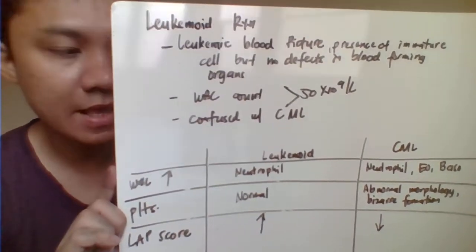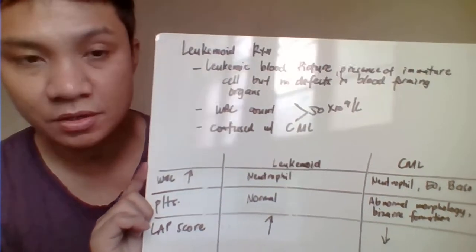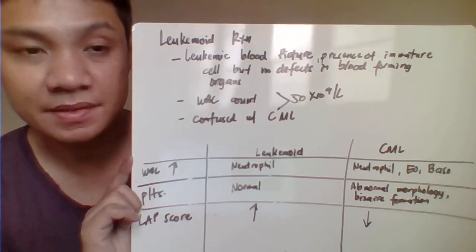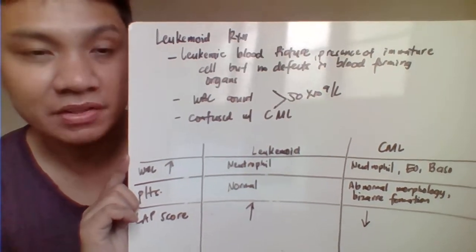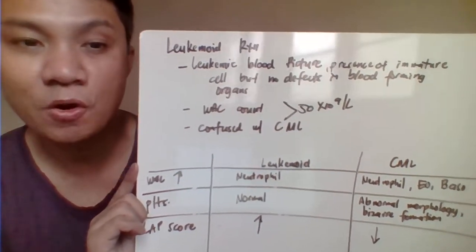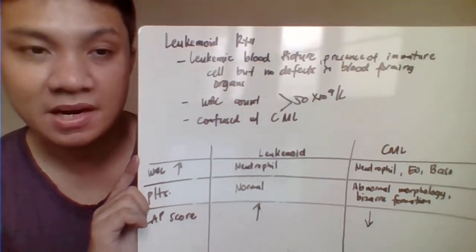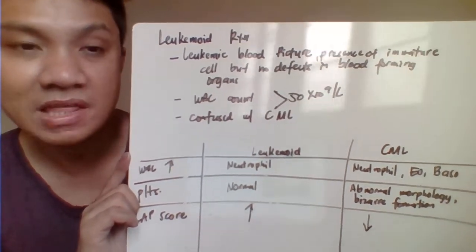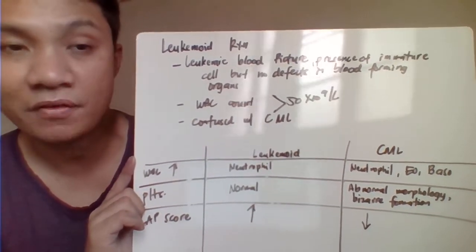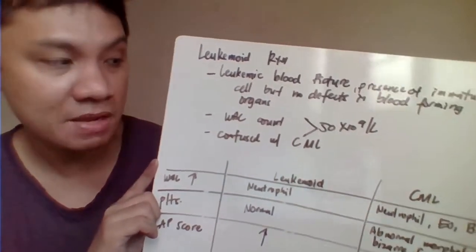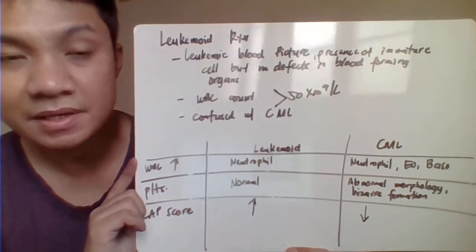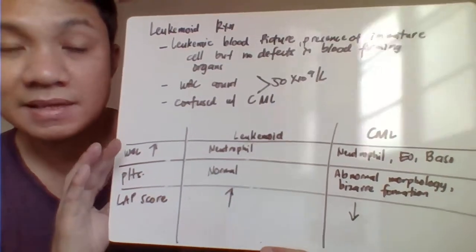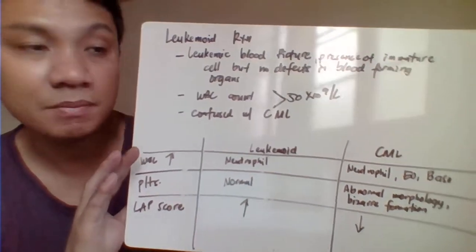Okay, the next one, we have here the leukemoid reaction. So leukemoid reaction would have here a blood picture that may resemble your leukemia. It might also have the presence of your immature cells. But then again, if you try to check your blood-forming organs, there's no defects on that. So it would resemble your leukemia because it would have as high as more than 50,000 WBC count. So you might suspect leukemia, but actually it's not a leukemia. Leukemoid reaction may be secondary to some infections like mga bacterial infections that might result in like sepsis. It might eventually result in very high WBC count.